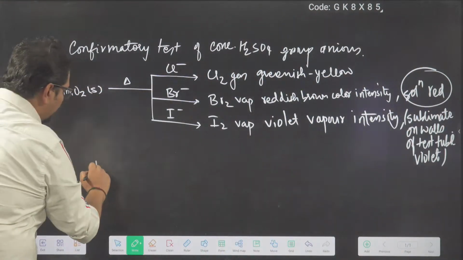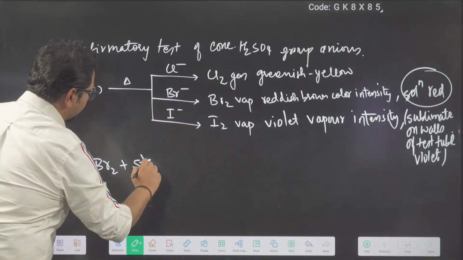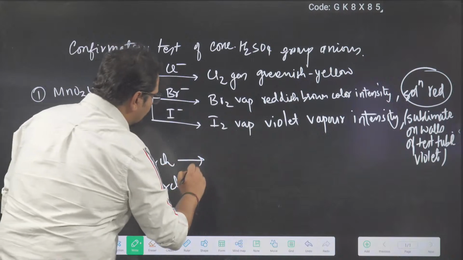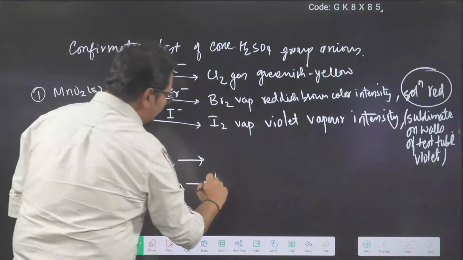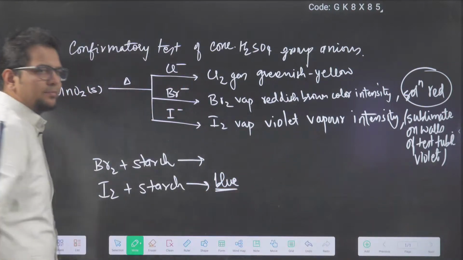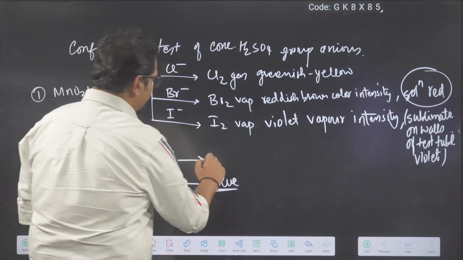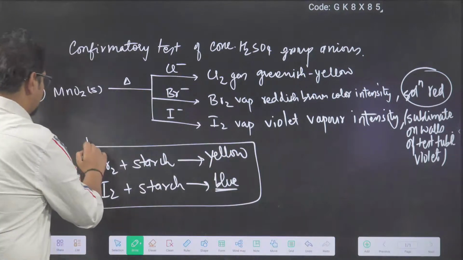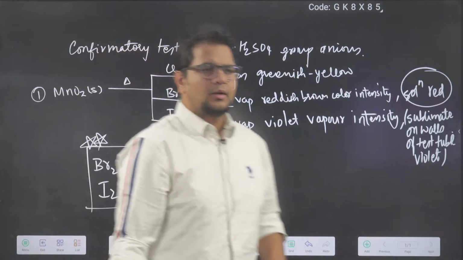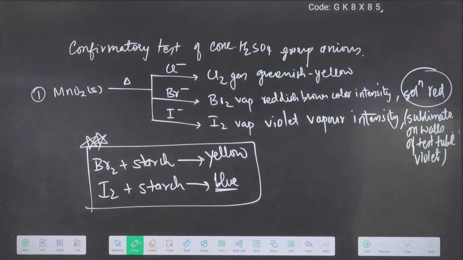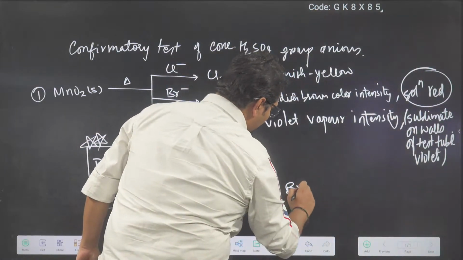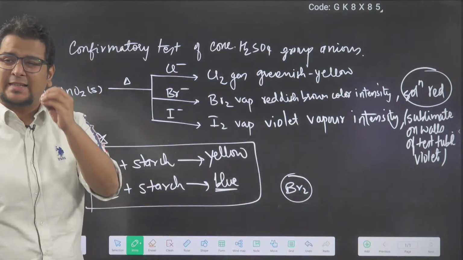Bromine with starch and iodine with starch, the colors of the complex have to be remembered. Iodine with starch is blue color, everyone knows, because it came in botany also. Bromine and starch, yellow color. Bromine plus starch yellow, iodine plus starch blue. Bromine is a very colorful person. Bromine has several colors.